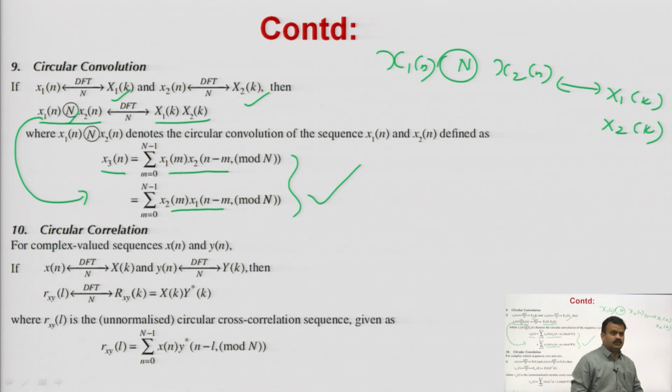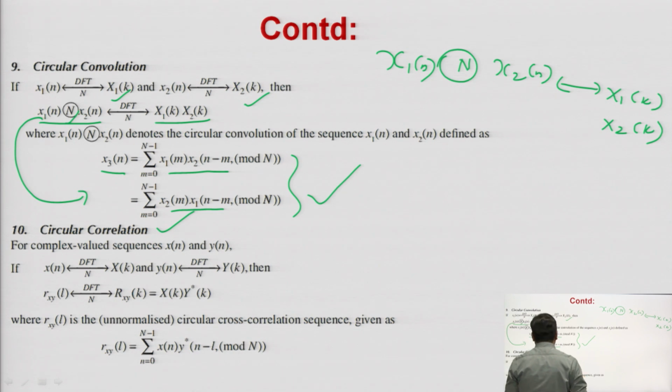Next is circular correlation. Again you have two sequences x of n and y of n. The DFT of x of n is capital X of k, and the DFT of y of n is capital Y of k.